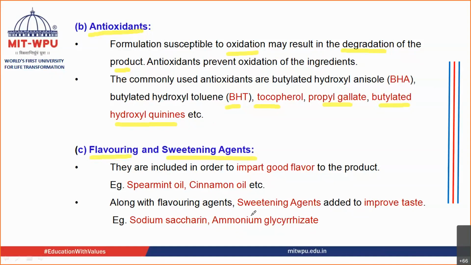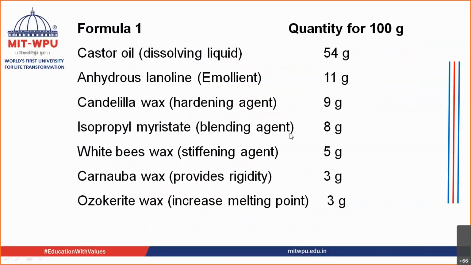They impart good flavor and good taste to your preparation. The different oils are cinnamon oil and spearmint oil, and sweetening agents such as sodium saccharin and ammonium glycyrrhizinate can be used. So these are the different agents that are added in order to form a lipstick.